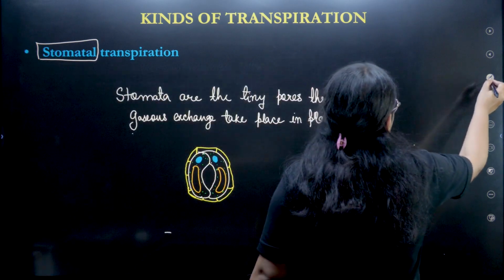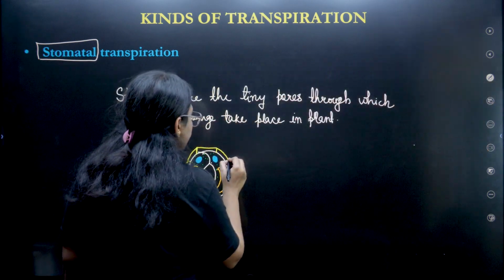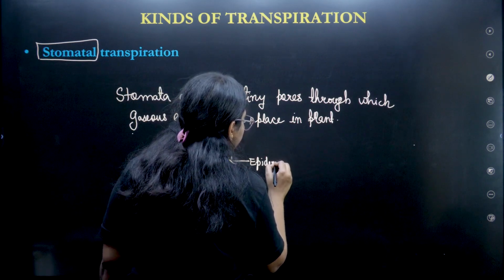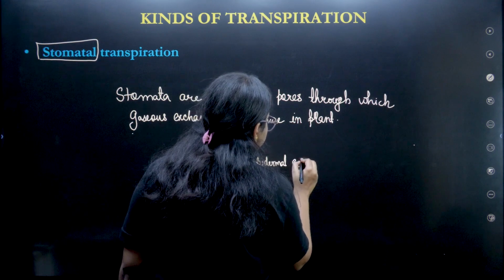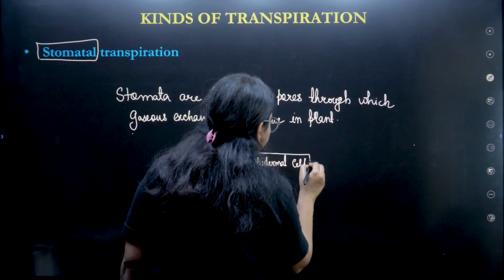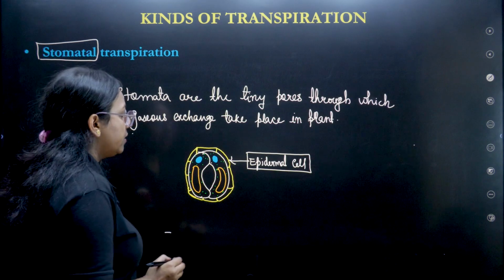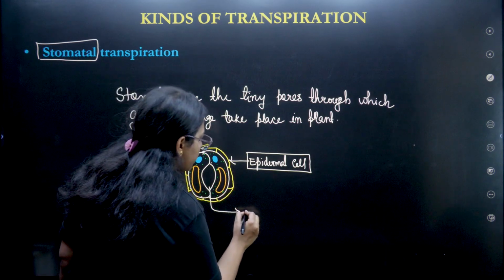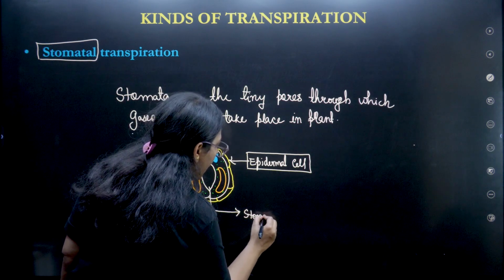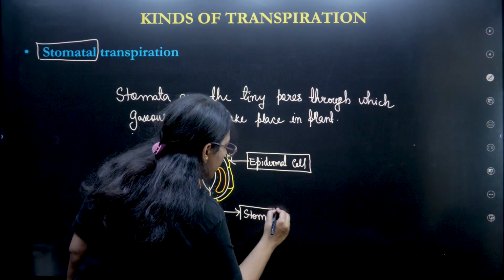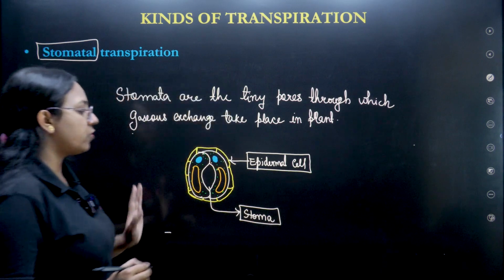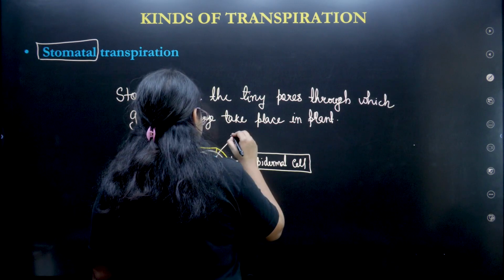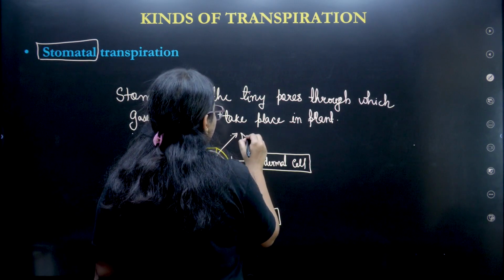Let's label it. The first part is the epidermal cell. Now this opening is called the stoma. Why stoma? Because it is a single unit. Only one stoma is there, that is why it is called a stoma. Next, this is called the nucleus.